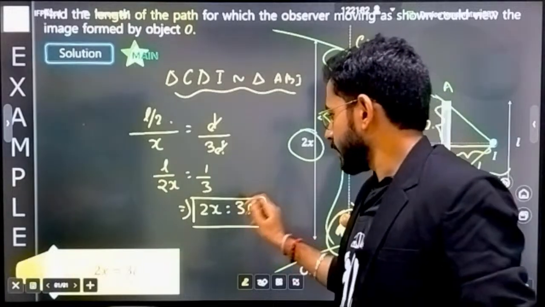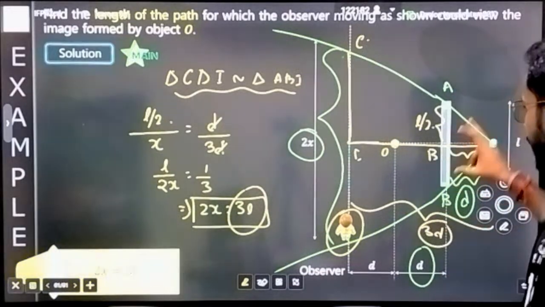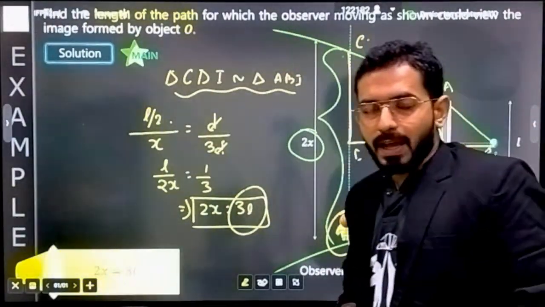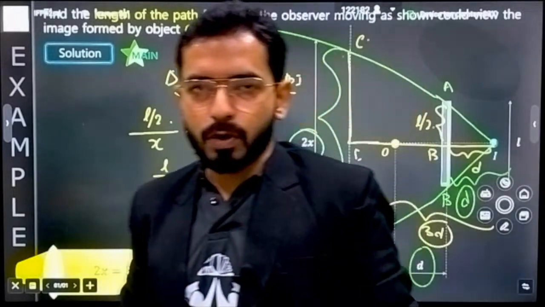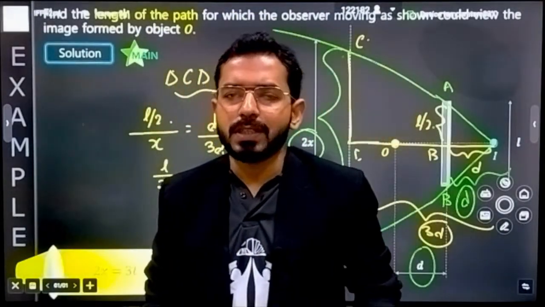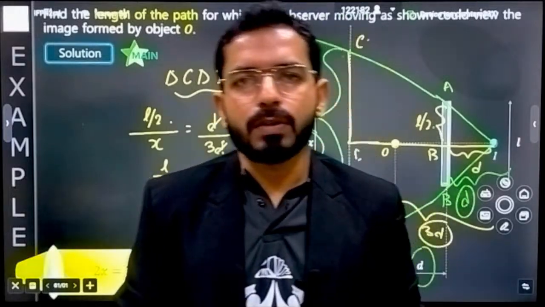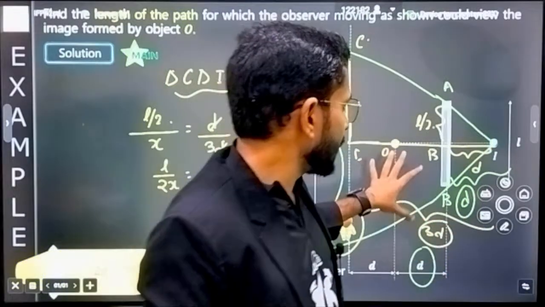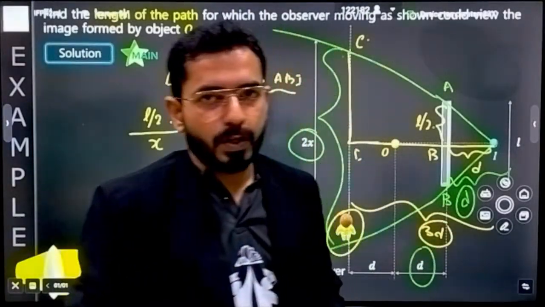And finally my answer is coming, that is equal to 3l. And what is the length of the mirror? That is l. So what is the range in which I can walk so that I can perceive the image? That is equal to 3 times the length of the mirror, and you will have the complete view of the image of the object.